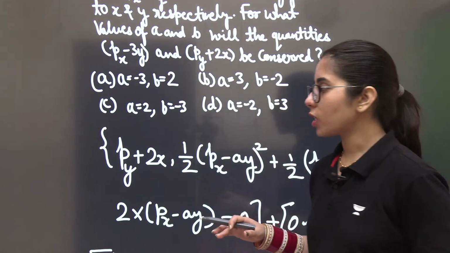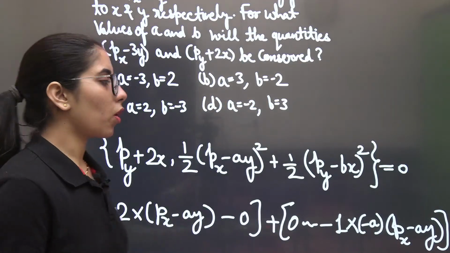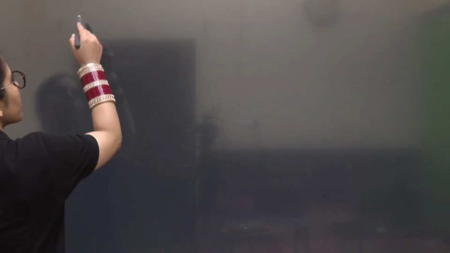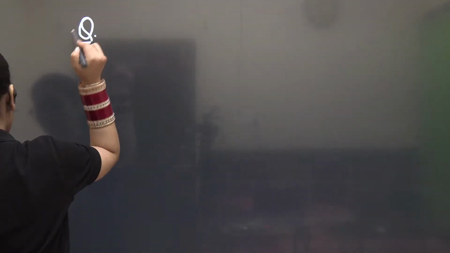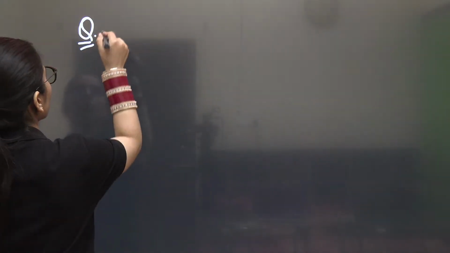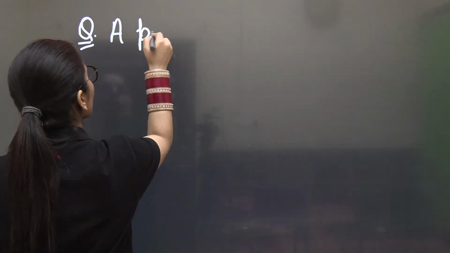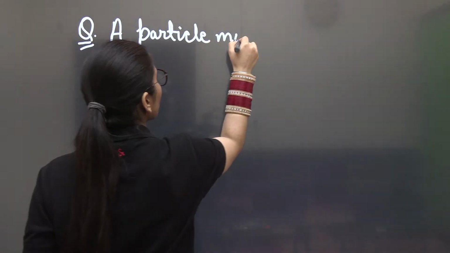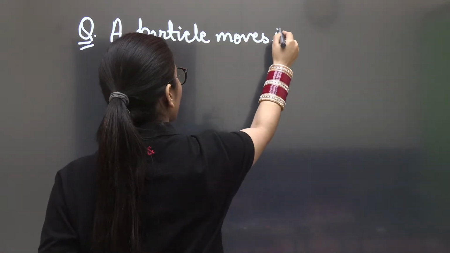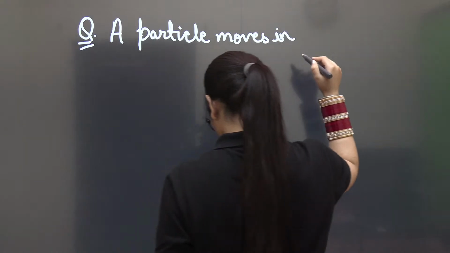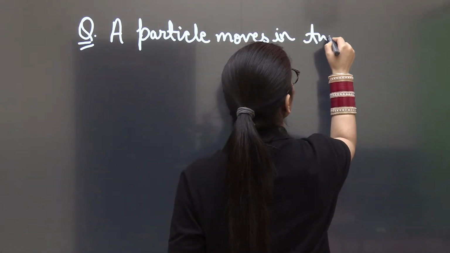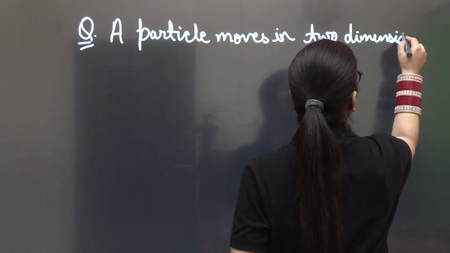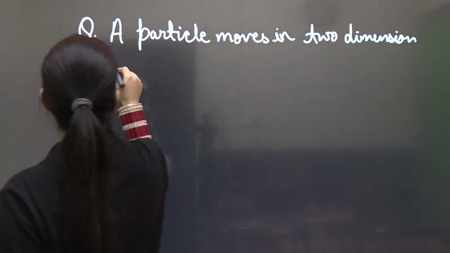Okay, one more question which I will be giving you is a general concept based question, not just from the Hamiltonian or Lagrangian. It's a general concept. How you will solve it? Let's say the question is, a particle moves in two dimensions on the